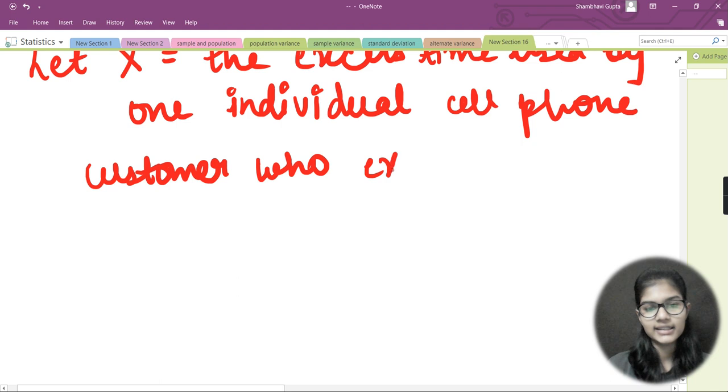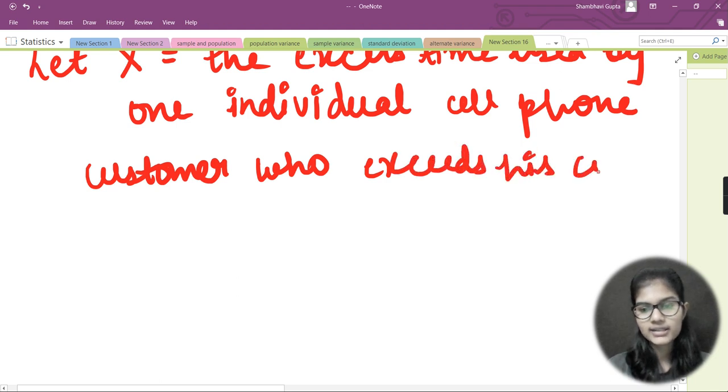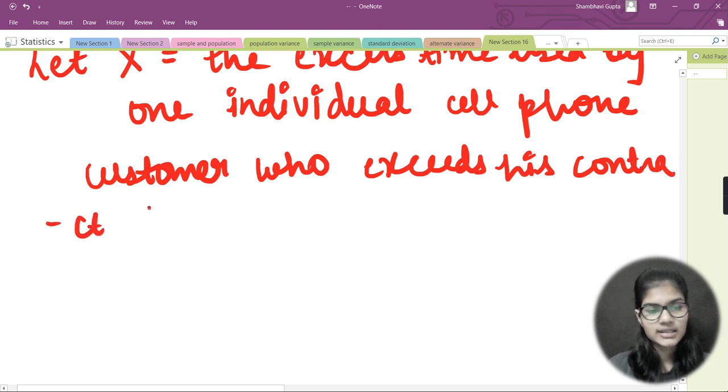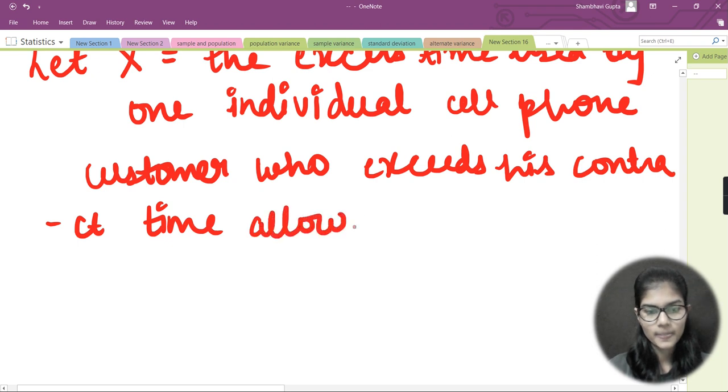Okay, who exceeds his contract time allowance. So the idea is that I took a variable x, and I said let x be the excess time used by one individual.